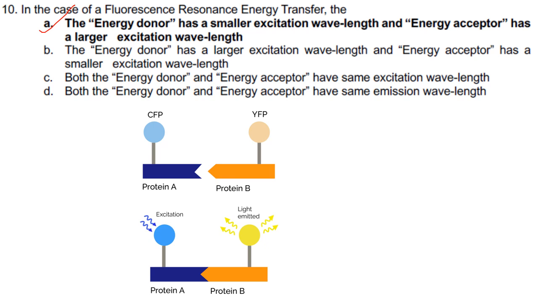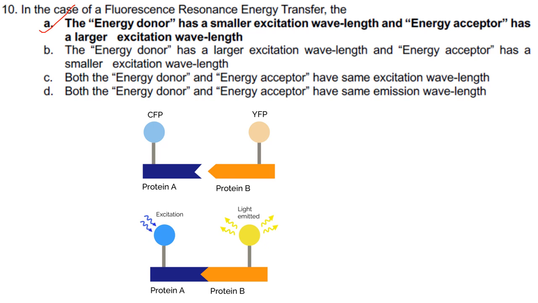Then next one. In the case of fluorescence resonance energy transfer, that is FRET, first I will tell you what is the principle behind FRET. It is needed in protein-protein interaction studies. One protein A is bound to a fluorophore, cyan fluorescent protein CFP, and protein B is bound to another fluorophore, yellow fluorescent protein.